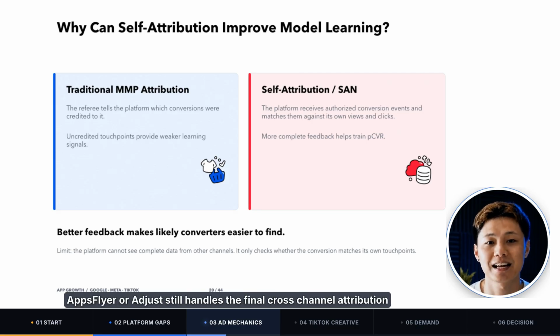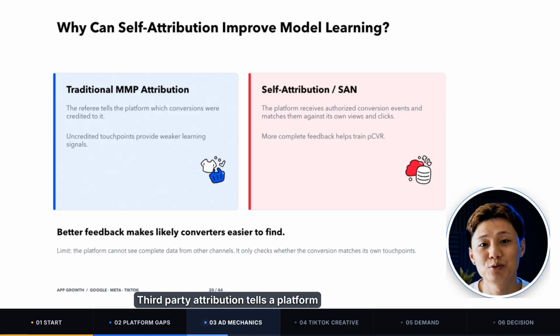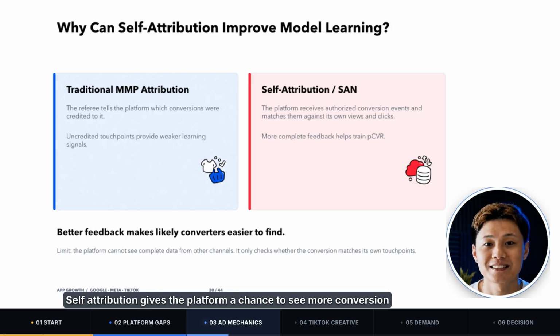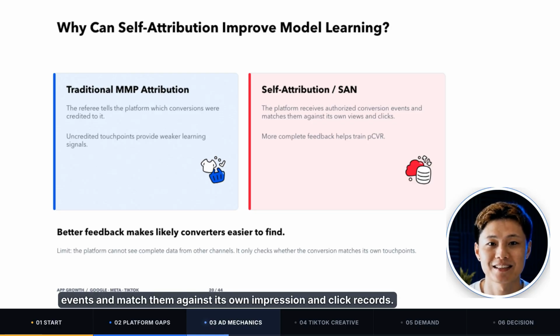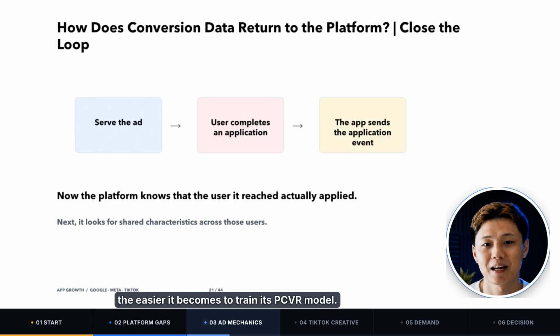AppsFlyer or Adjust still handles the final cross-channel attribution, acting as the official referee, but Google and Meta can use their own game footage to see a more complete set of conversion feedback. The biggest difference can be summarized like this. Third-party attribution tells a platform which conversions the referee finally awarded to it. Self-attribution gives the platform a chance to see more conversion events and match them against its own impression and click records. The more answers a platform can see, the easier it becomes to train its PCVR model.